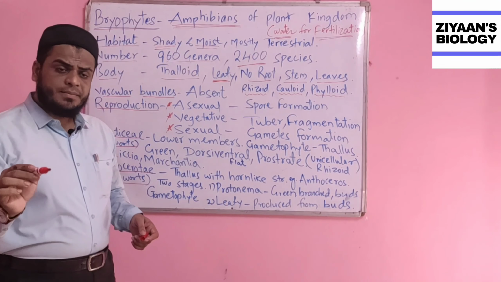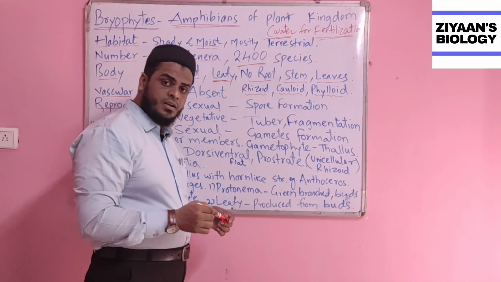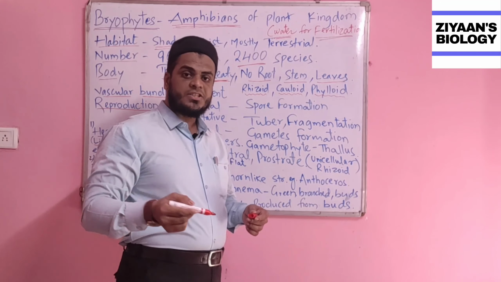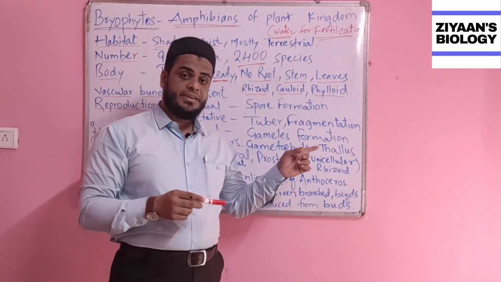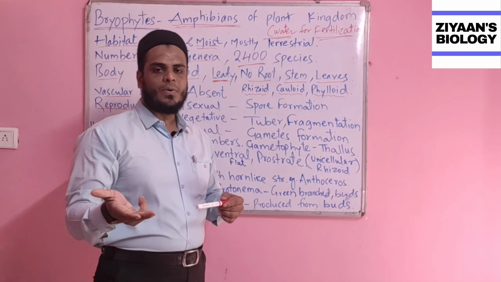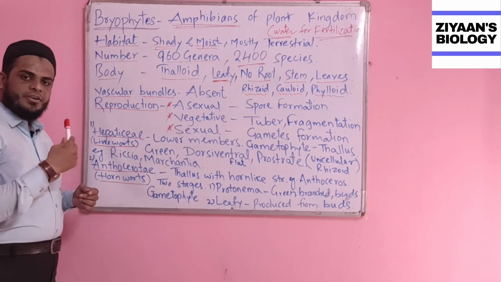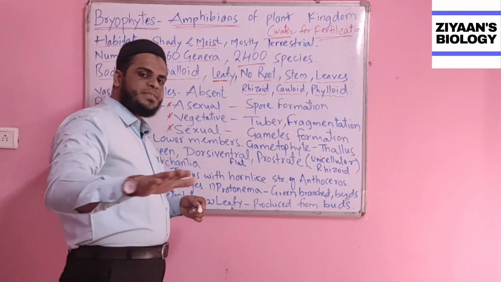The structure similar to the root is called a rhizoid, the structure similar to the stem is called caulloid, and the structure similar to the leaves is called phylloid.